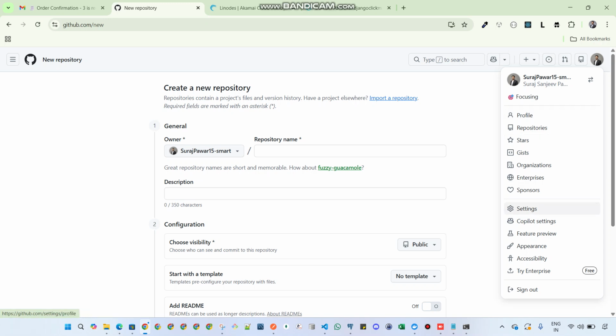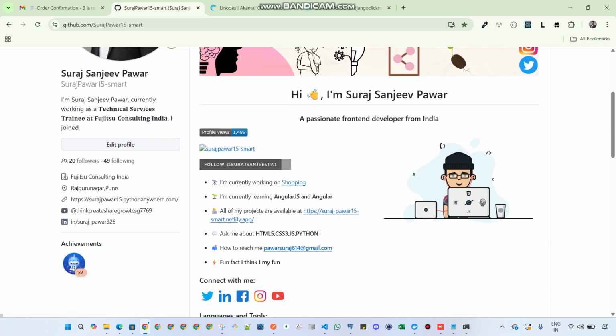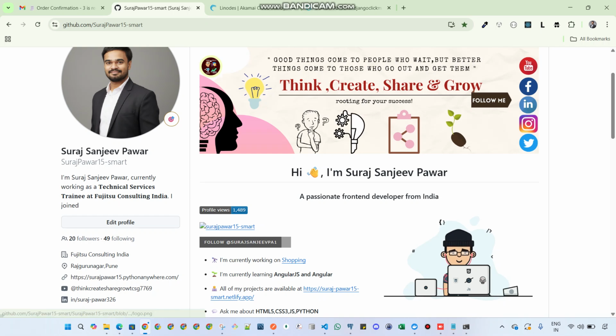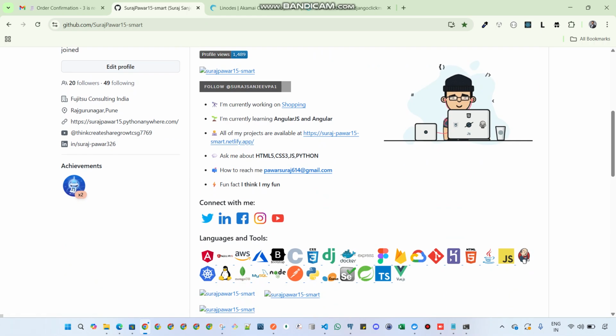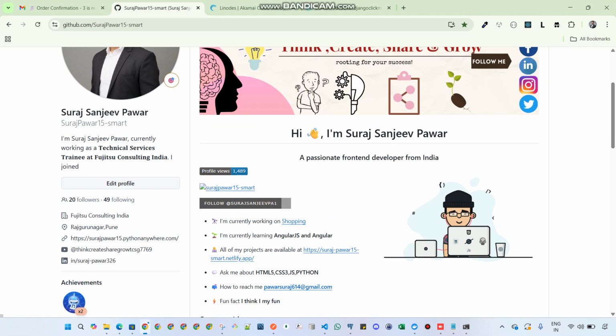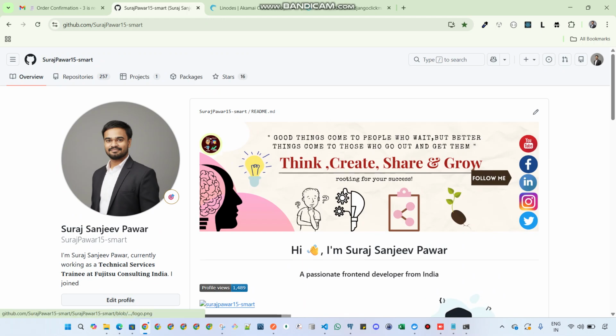In profile settings, there are a lot of options. For example, if you want to build your profile, this is one of the most important. You can see your followers and following. You can add your company details, where you're working, your websites, URLs, and everything. Your achievements are visible like this. So this is all about how important GitHub is.